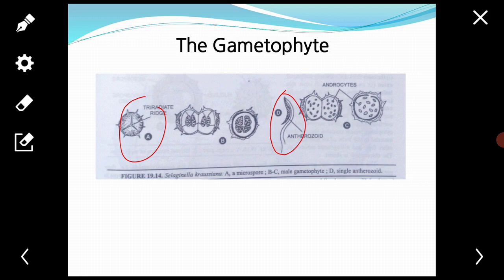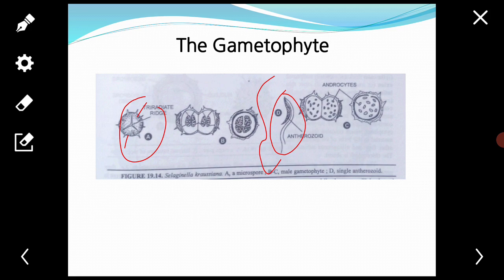Anthrozoids are set free by cracking open of the spore wall. The spore wall cracks along the triradiate ridge, that is this. Each anthrozoid is elongated, narrow, and measures about 25 micrometers in length.